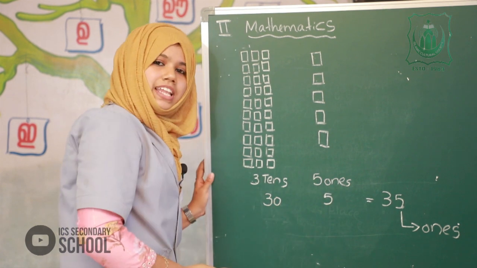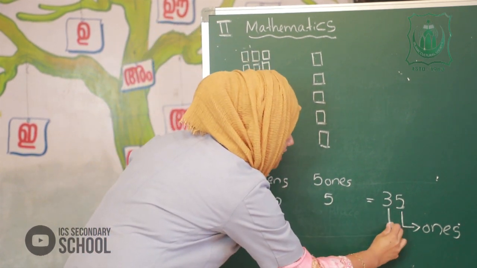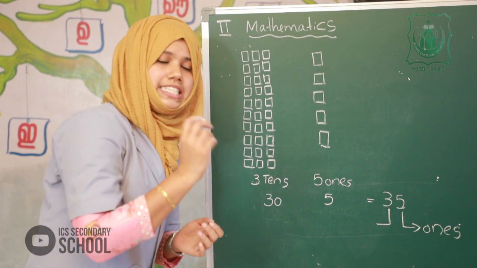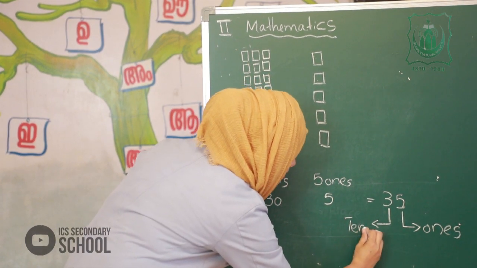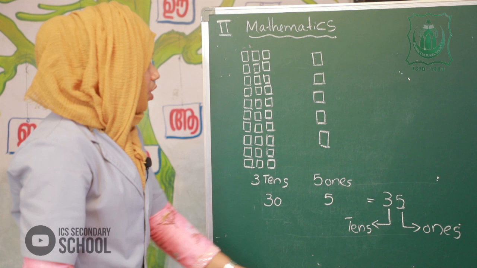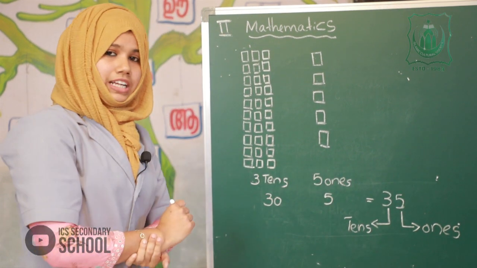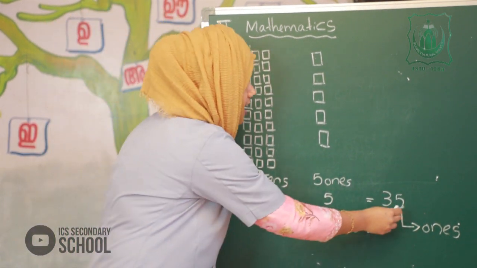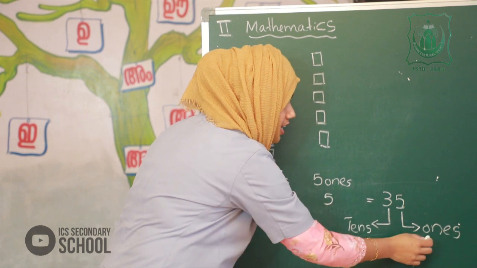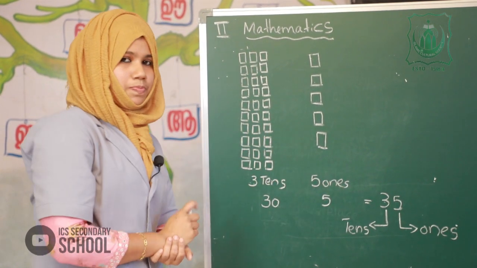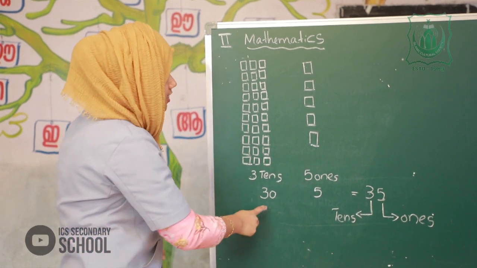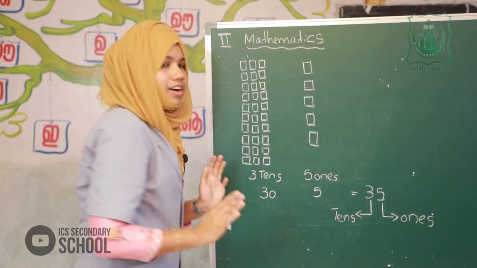Okay. 3 in tens place. Very good. So, the number 35, 5 in ones place and 3 in tens place. 3 tens are 30, 5 ones are 5.